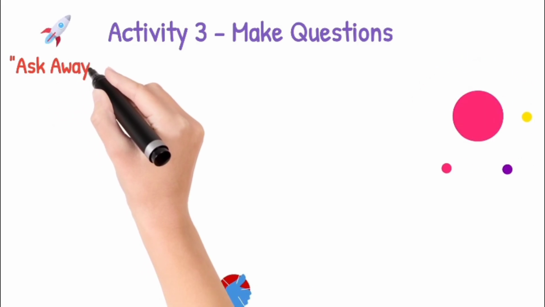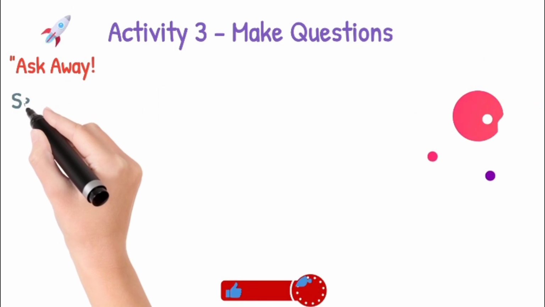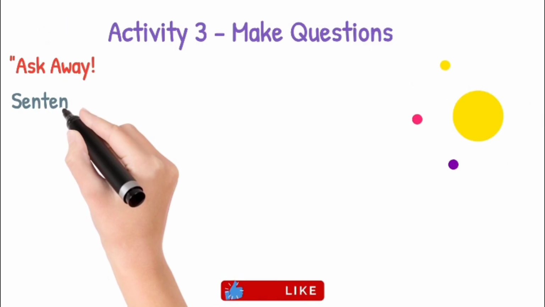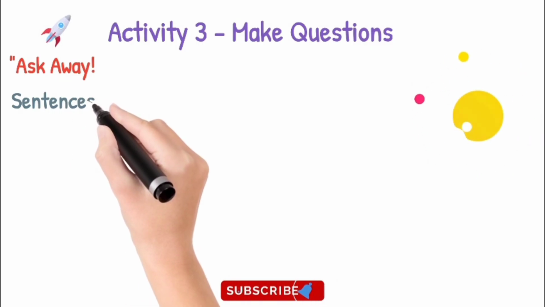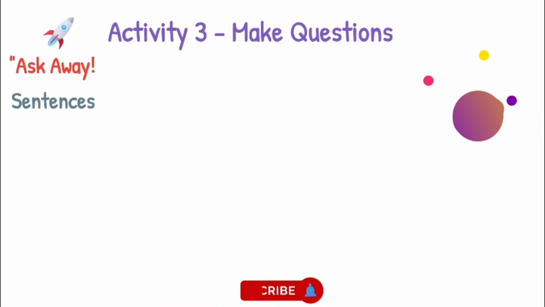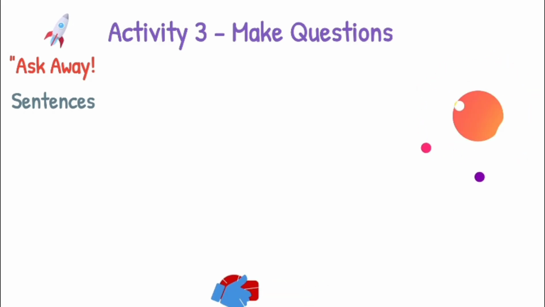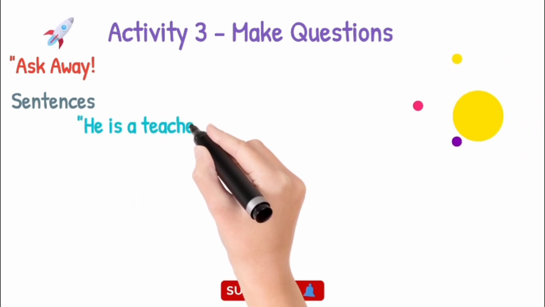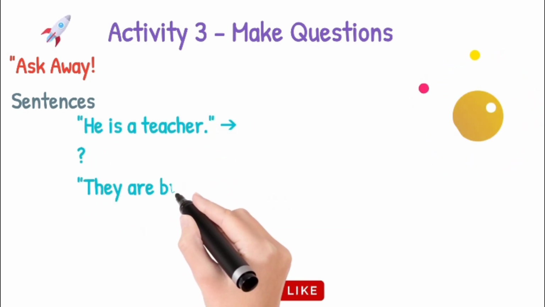So in this activity, what you have to do is that you are going to make questions. You are going to make some interrogatives. As I told you that there are different types of sentences, affirmative, negative, and interrogative. In today's lesson, as we have covered non-action in a very smart way, now students, you have to convert some of the sentences into the questions. For example, she's smart, they're intelligent, she's cute, they're aggressive. We are Muslims, right? So you are supposed to convert the following affirmative into interrogative.